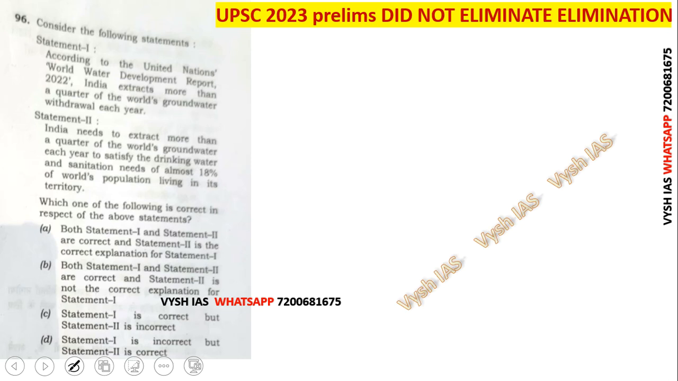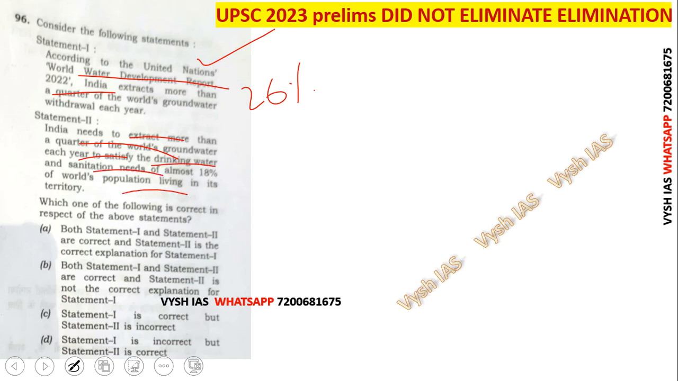Now, this one is the World Water Development Report. I think it is in our test series, because it's a current affair. It says India extracts more than a quarter. That is correct, India extracts more than 26%. 25 is a quarter, so more than that, India is extracting of the world's groundwater. Statement 2: India needs to extract more than a quarter of the world's groundwater each year to satisfy the drinking water and sanitation needs of the world population.